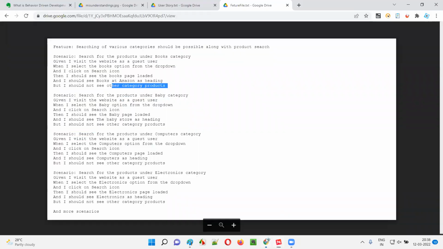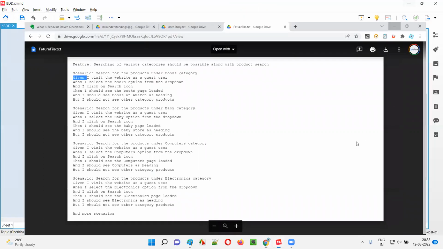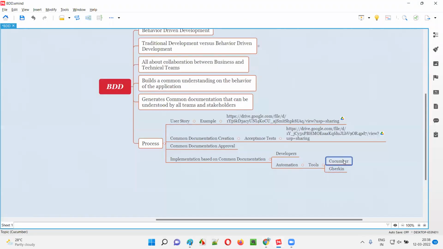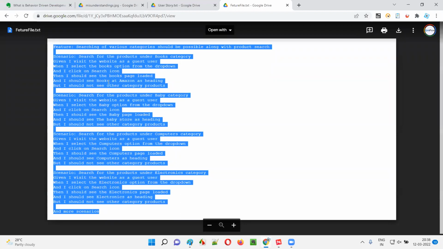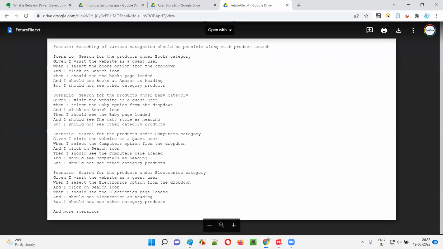Gherkin, I told you, is nothing but the keywords used in the feature file. The other one is Cucumber. Cucumber is a tool that automation test engineers will use while creating automation projects. They'll use Cucumber along with Selenium or another automation tool. With the help of Cucumber, we can write scripts where the front end is this feature file, and in the background, when you run the feature file,